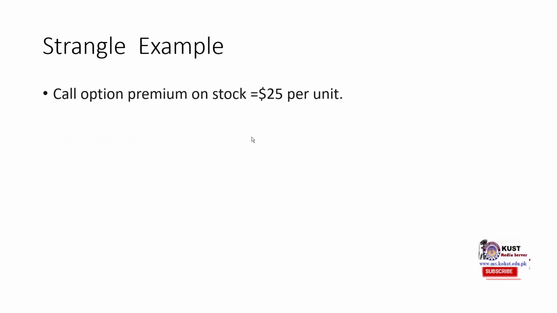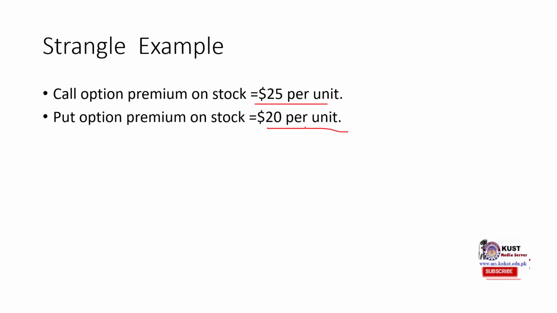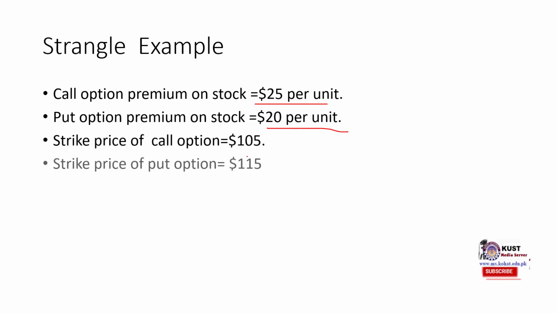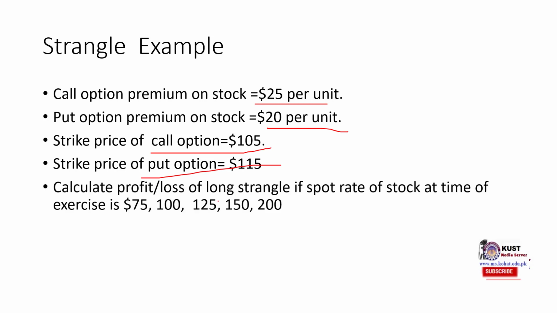Let's have an example. Let's say call option premium on stock is $25 and the put premium is 20. Premium can be same or can be different, but strike price would be different for both call and the put option. Calculate profit and loss of long strangle if spot price at the time of expiration is 75, 100, 125, 150 or 200.